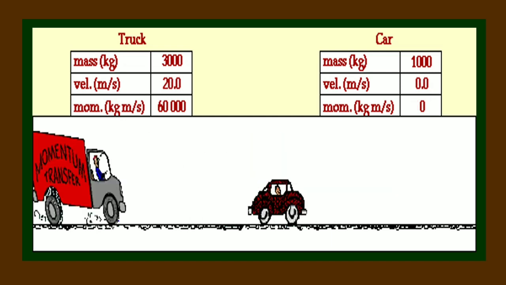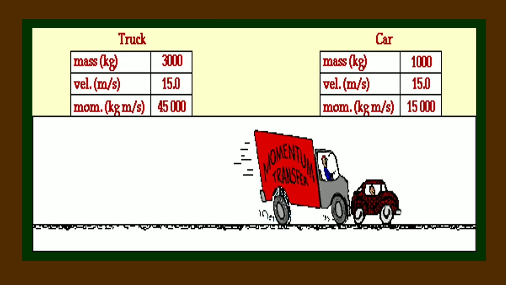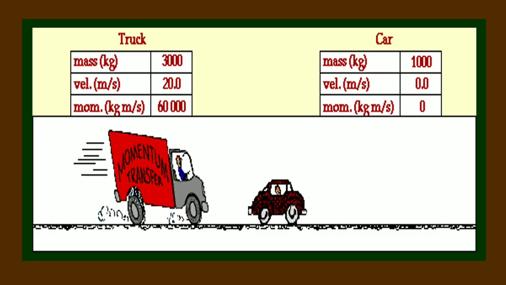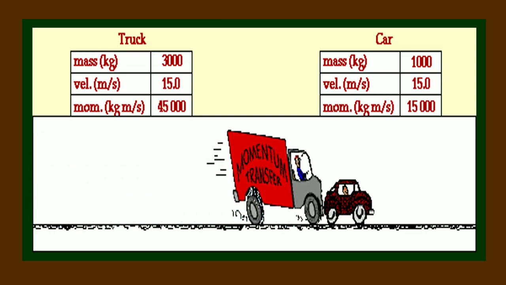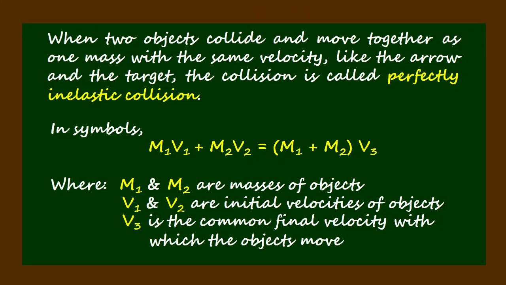Here let's take a closer look at the combined momentum of the truck and the car before and after collision. When two objects collide and move together as one mass with the same velocity, like the arrow and the target, the collision is called perfectly inelastic collision.